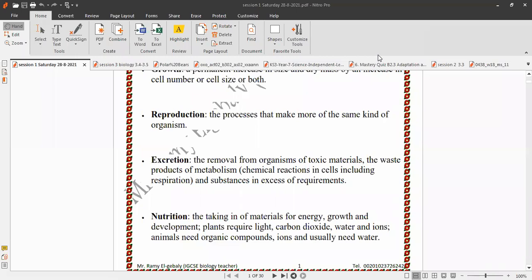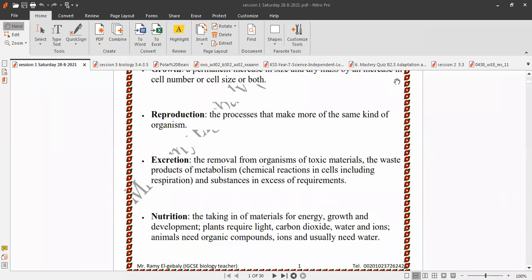Then excretion. All living things excrete toxic substances and waste materials that are produced from metabolism, from chemical reactions in cells. So excretion is the removal from organisms of toxic materials, the waste products of metabolism.